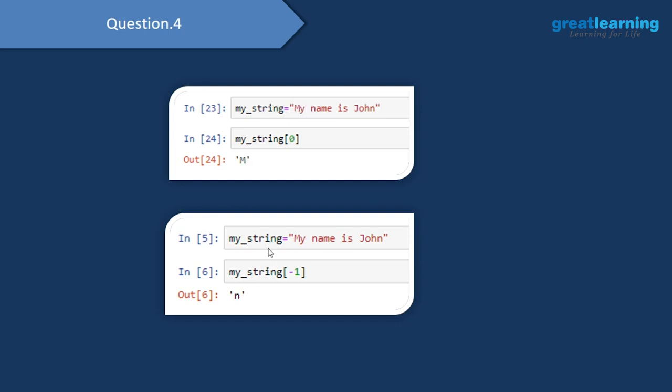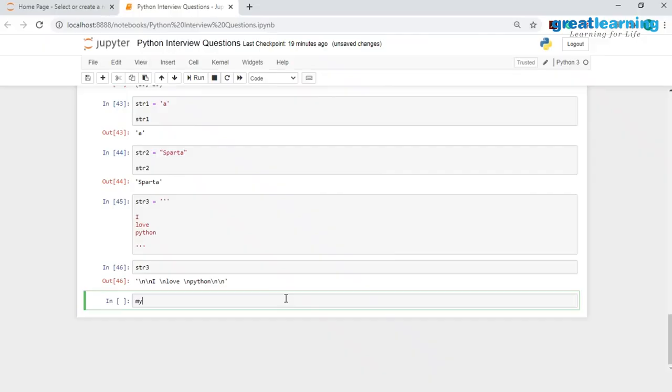Now similarly, if I want to extract the last character from this entire string, I have to give -1. If I give -1, you would see that I am able to extract the last character from this entire string over here. Let me create a new string.